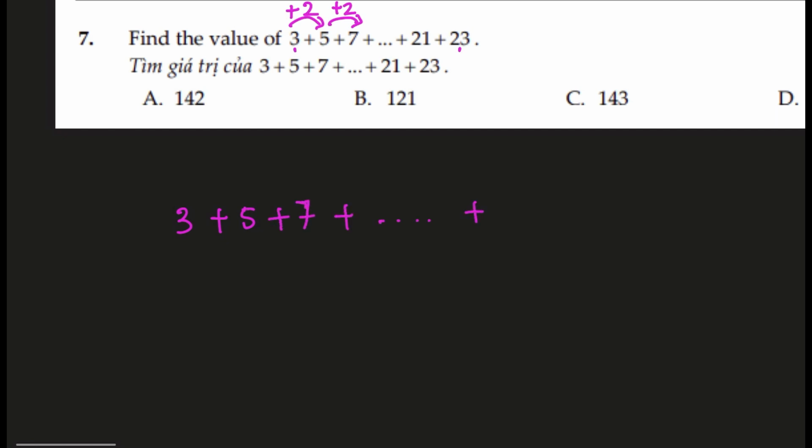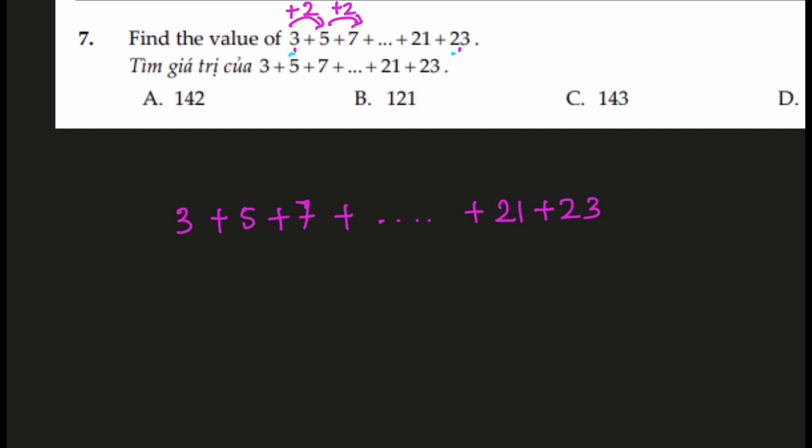In case the question gets really hard, instead of 23, they can go to any large number, and that physical method of adding up numbers will not work. So let's see this method. We have this series which starts with 3, increments of 2, and reaches 23. This is an arithmetic sequence, and let's see how we can add them together using this method.